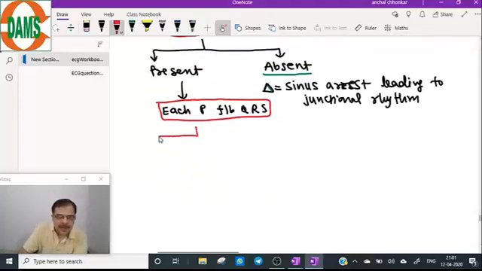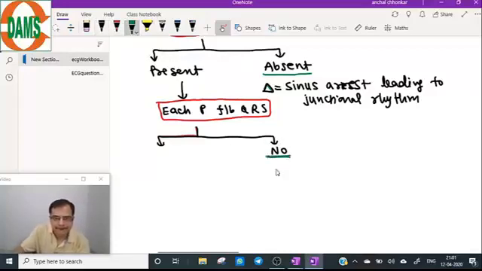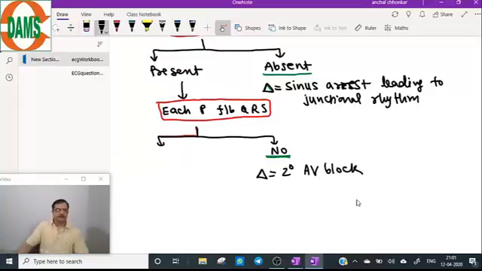If your answer is no, the diagnosis is second degree AV block. Each P is not followed by QRS complex. That will make a diagnosis.